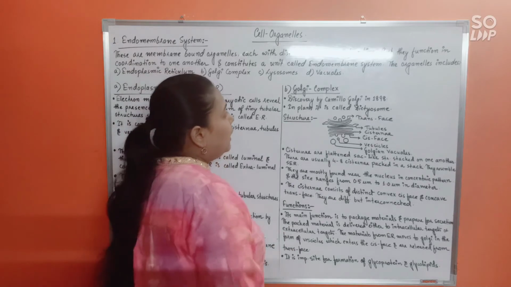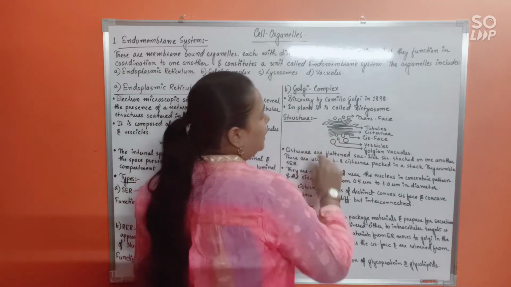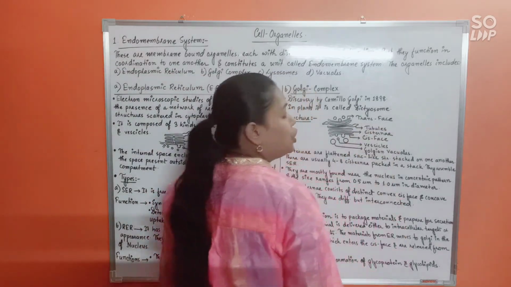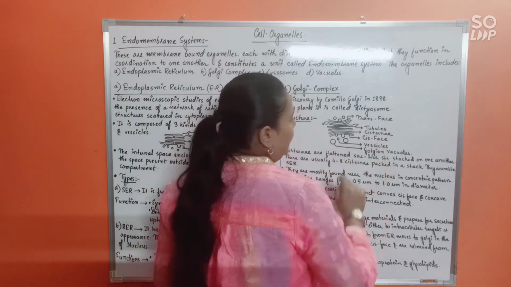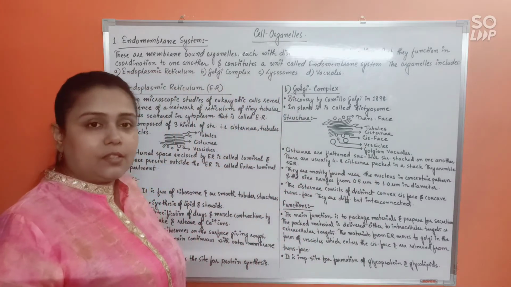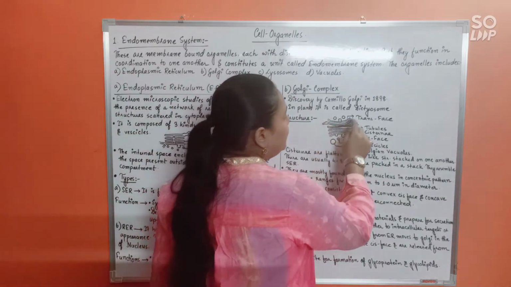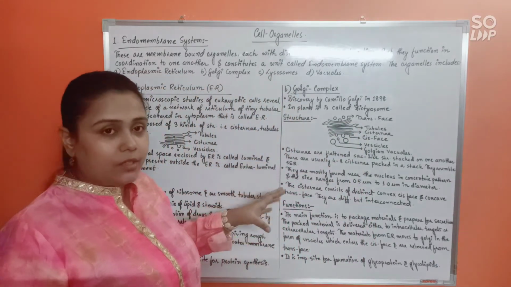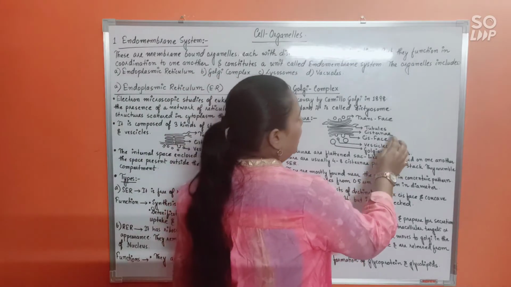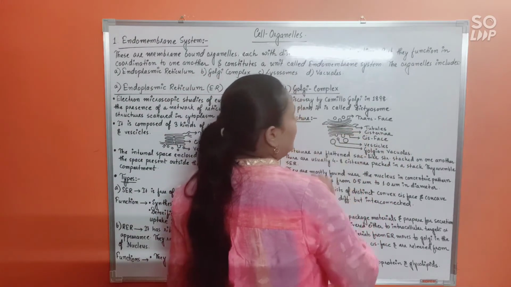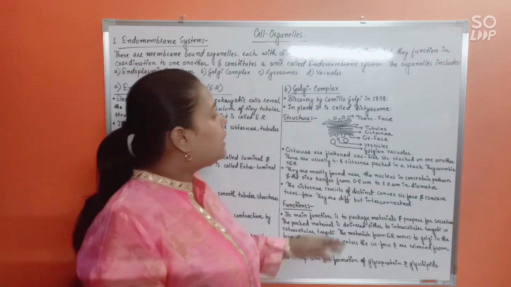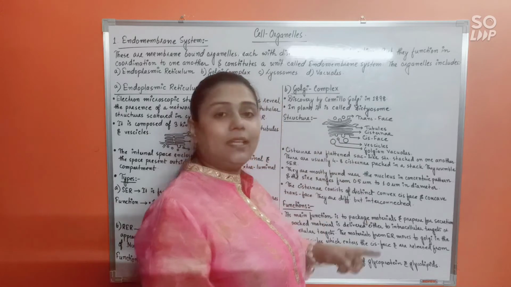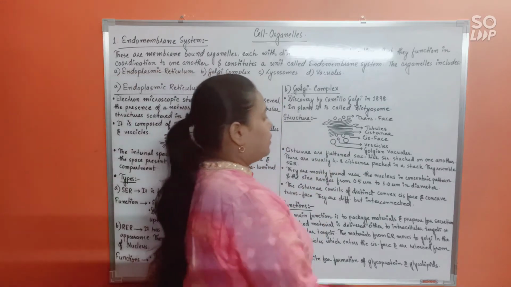The Golgi complex consists of two distinct phases, the trans phase or maturing phase and the cis phase or forming phase. This parallel stack of membranes that you can see are the cisternae. Then the swollen edges arising from certain cisternae are the tubules, and these rounded, satellite structures are the vesicles.